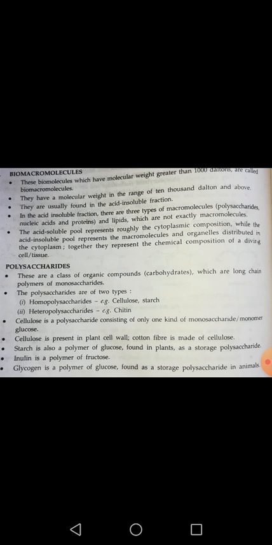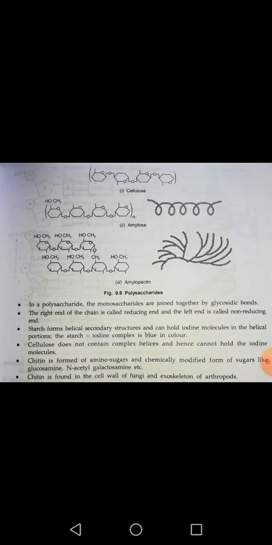Similarly, glycogen is also a kind of polymer, or a polysaccharide, and it is also made up of glucose. In animals the food is stored in the form of glycogen. It means the glucose molecules are forming a polysaccharide chain which is called glycogen. Now here you can observe different structures: the structure of cellulose, and the structure of amylose or amylopectin.